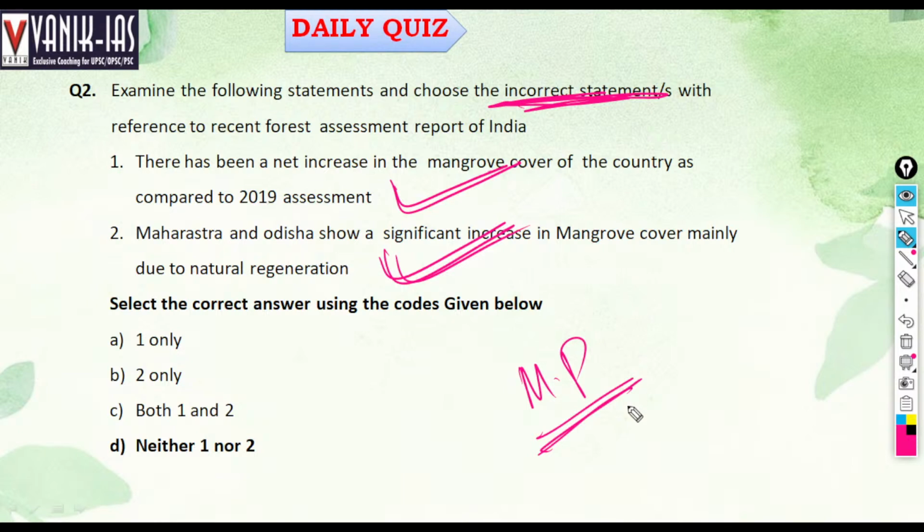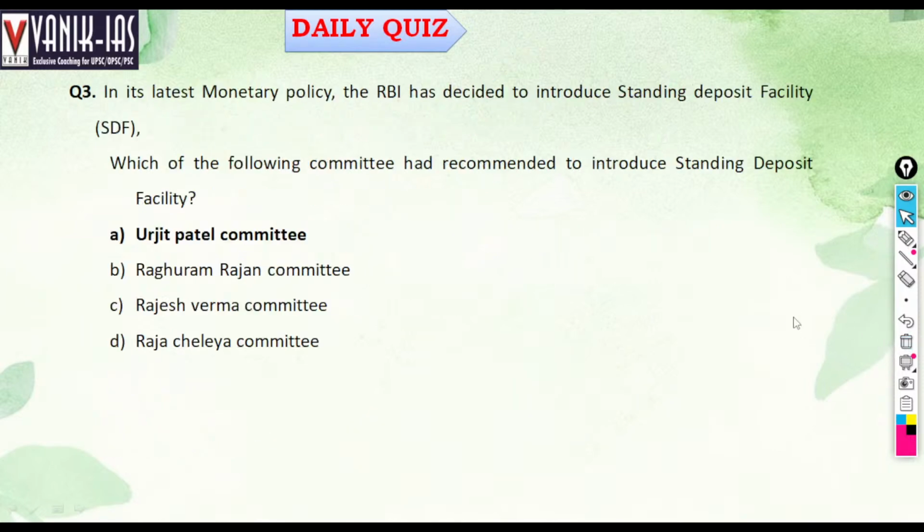Since the question asks which are incorrect, here both are correct, so neither 1 nor 2 is incorrect.